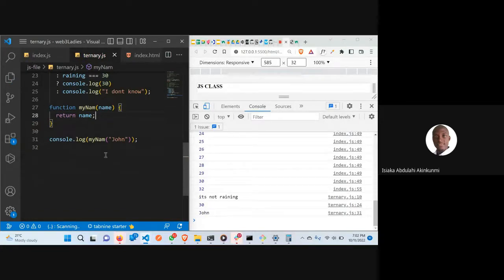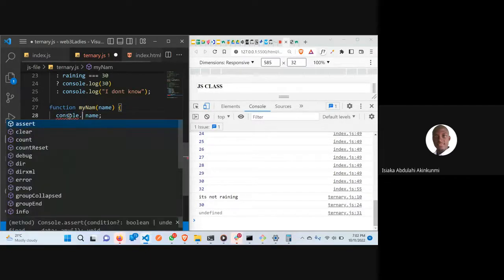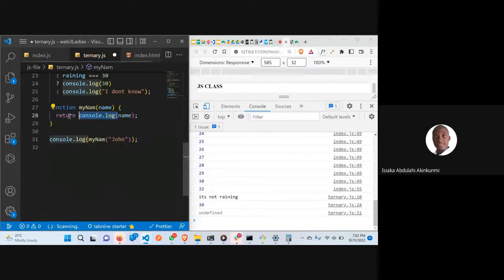Now in function, if you write a function, it's very important it has to return something. I guess you have been taught. Hence you are writing, it has to return it. If it's not returned, it's going to return undefined. If you didn't put it, it's going to return undefined. So it has to return something. If I put console.log here, it will work, but it's not returning anything. I put console.log like this.